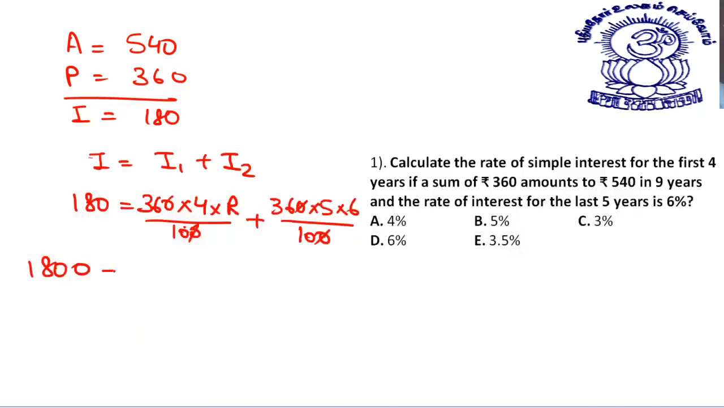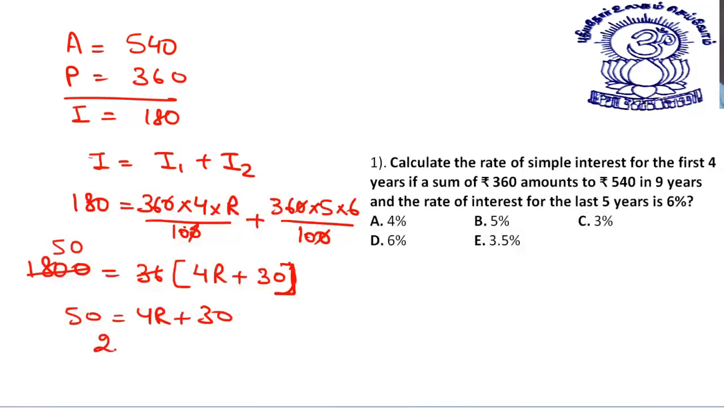Okay, this way 1800 is equal to 36 into 4 into r. Better way is, I take 36 also common. Here I get 4r plus 30. Getting it, my dear students? So 36, if you cancel 180, you will get 5, then a 0. So 50 is equal to 4r plus 30, or you can say 20 is equal to 4r. This way you can say that the rate of interest is 5% per annum. Do we have any such option? Yes, option B is the answer.